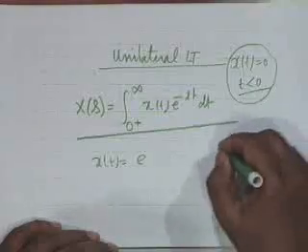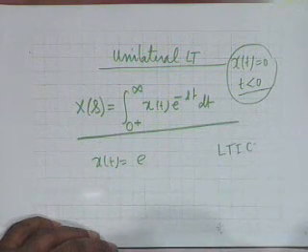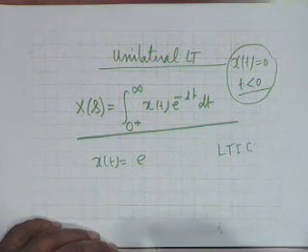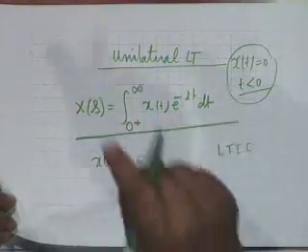And that is where the major application of the unilateral Laplace transform is, that is LTI causal systems. LTI and causal systems are easily analyzed by unilateral Laplace transform rather than bilateral Laplace transform, all right. But one need not be too fussy about this. Even if you apply blindly bilateral Laplace transform, no harm is done, you will get the correct result. Only thing is that this is slightly simplified.